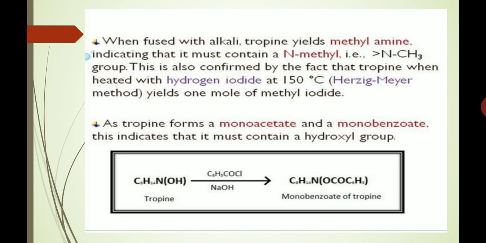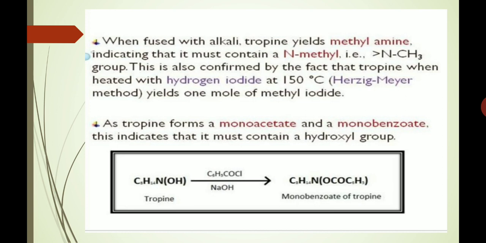When fused with alkali, tropine yields methylamine. This reaction indicates that it must contain an N-methyl, that is NCH3, group. This is also confirmed by the fact that tropine, when heated with hydrogen iodide at 150 degrees centigrade, which is called the Herzig-Meyer method, yields 1 mole of methyl iodide.